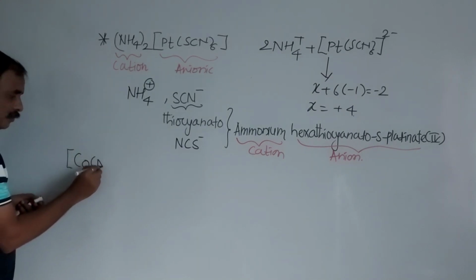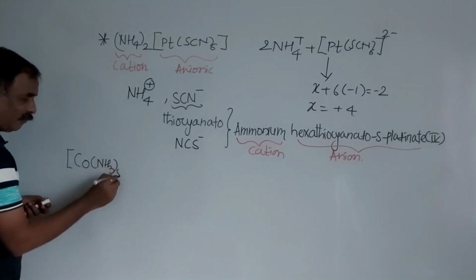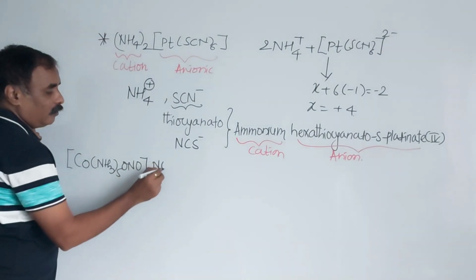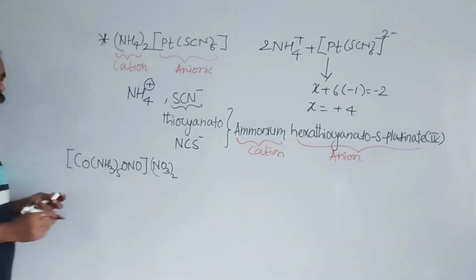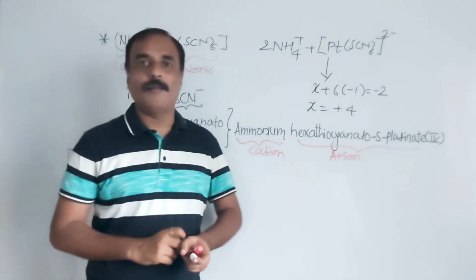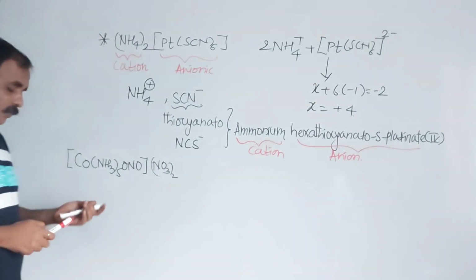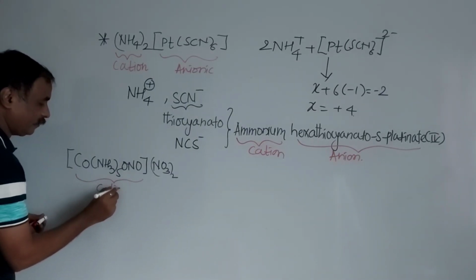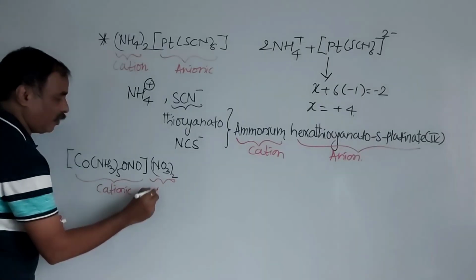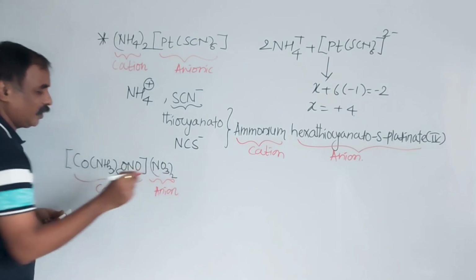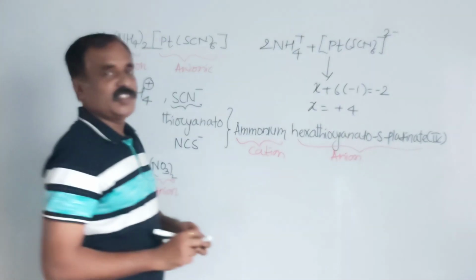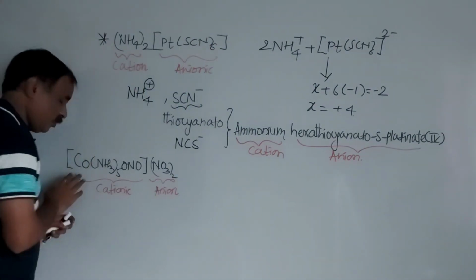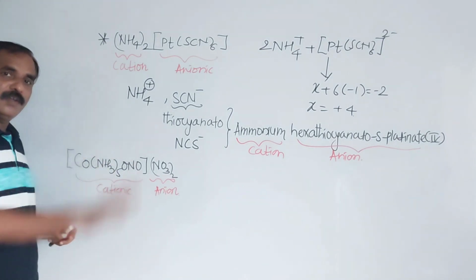Cobalt, [Co(NH3)5(ONO)](NO3)2. Here the position of the square bracket, the position of the complex, is to the left-hand side. So here this is the cationic part, and this is the anion part. And there is no specific ending for a metal when present in a neutral or cationic complex. So here cobalt is known by its simple name, that is cobalt only.